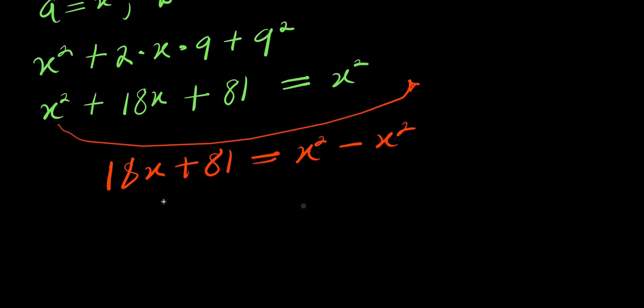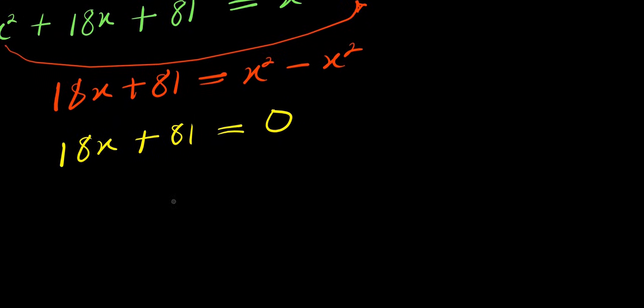So from here, I have 18x plus 81 equals, this is 0. So from here, 18x equals, I move this over here, I have negative 81.